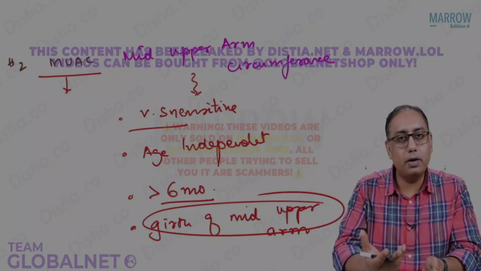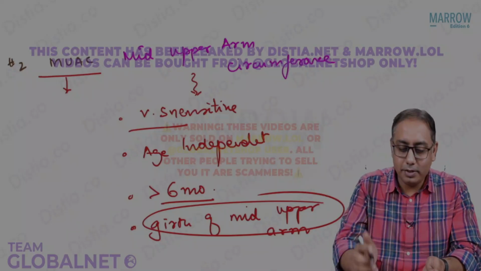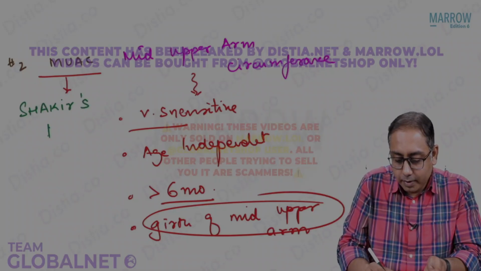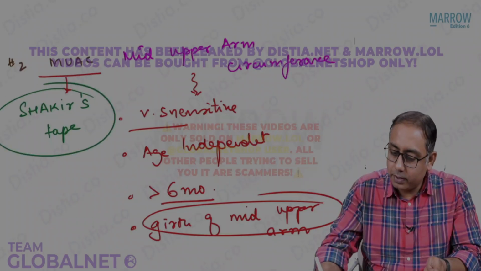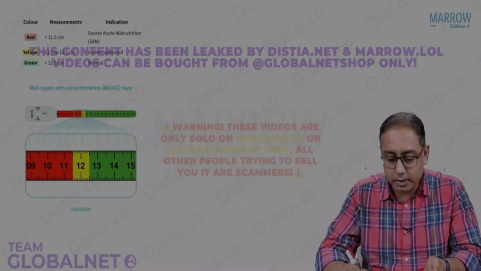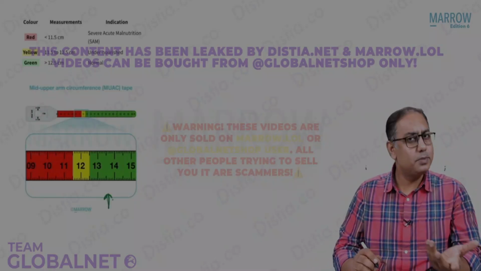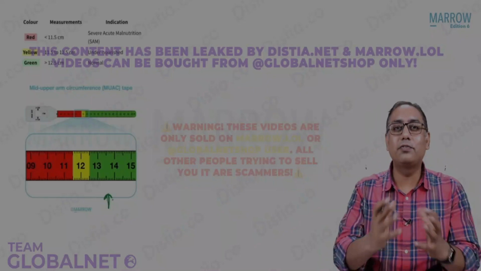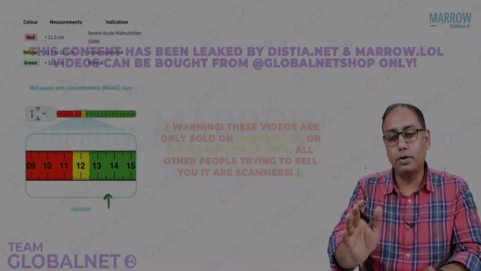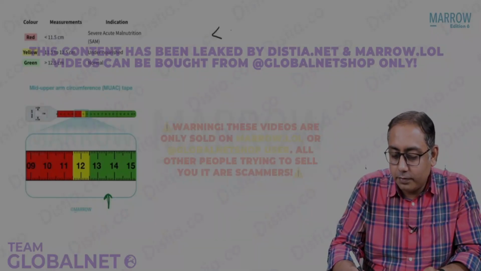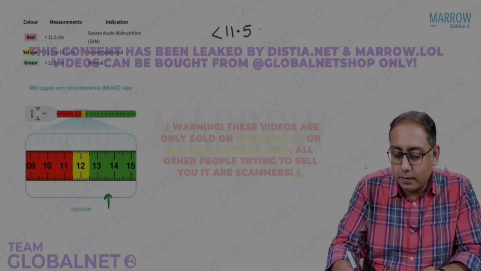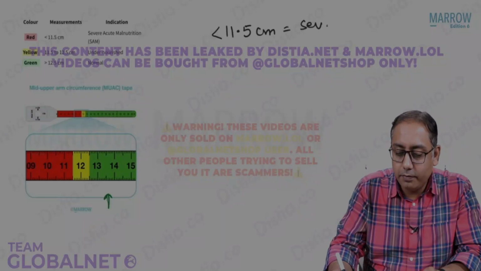How do we check mid upper arm circumference? The whole country knows the answer. It is Shakir's tape. What is this Shakir's tape? If I just show you, can you see that this is the Shakir's tape? The MCQ that can be asked to you is what is the cutoff criteria of the Shakir's tape? I know there's a lot of confusion on this. I'm going to solve all your controversies right now. If the mid upper arm circumference on the Shakir's tape is less than 11.5 centimeters, that is called severe acute